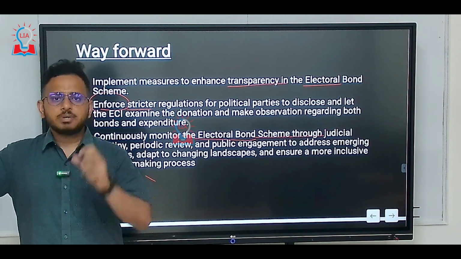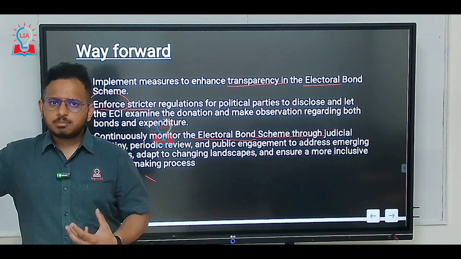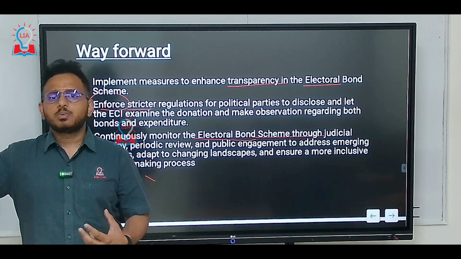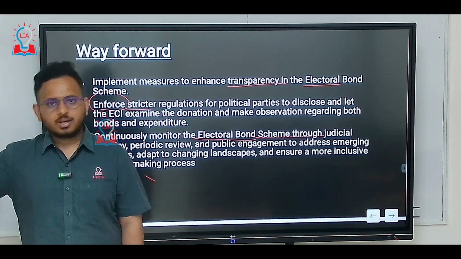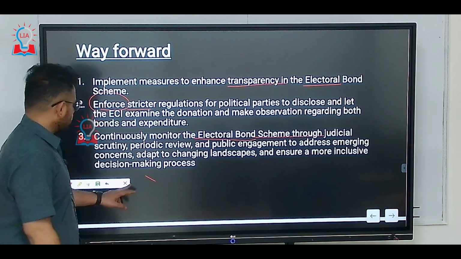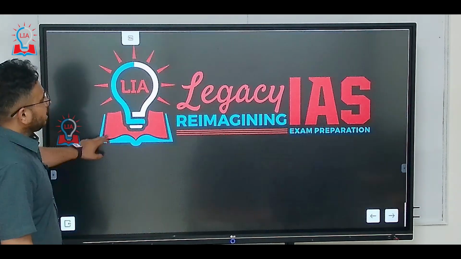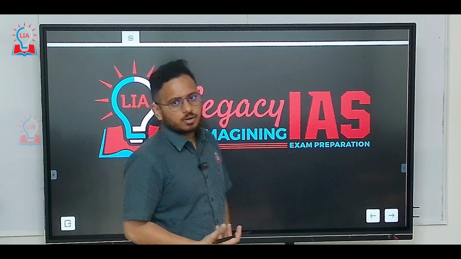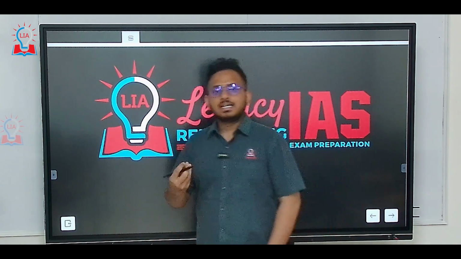funding. Which means at the end of the day, the funding for the political party should become very much transparent, so that there is no irregularity with respect to the money trail. So these are some of the ways forward. These are some of the things that could be done in order to make sure that the electoral bond scheme works the way it is designed to be.